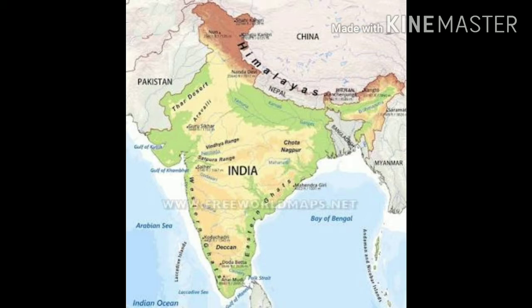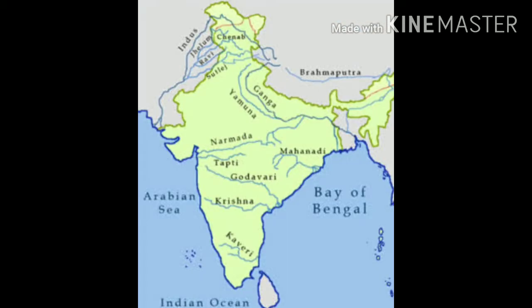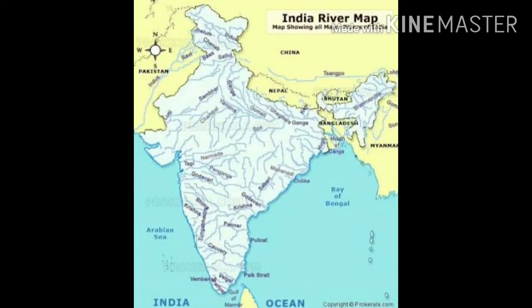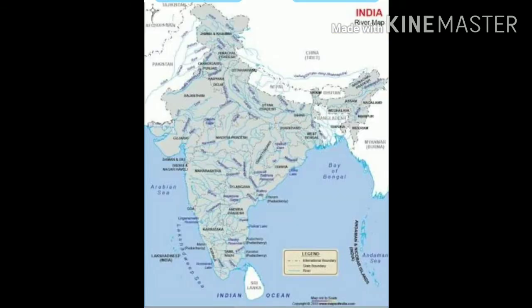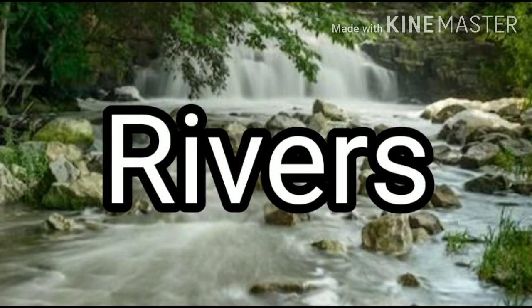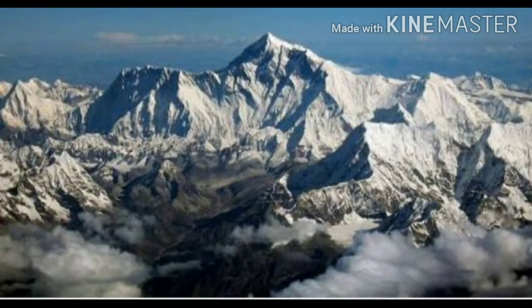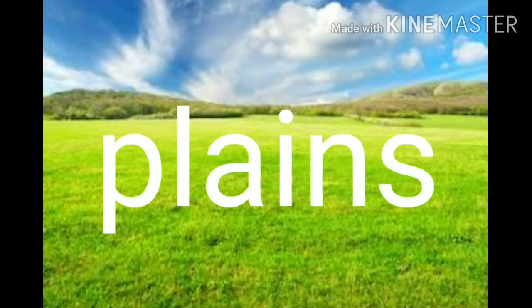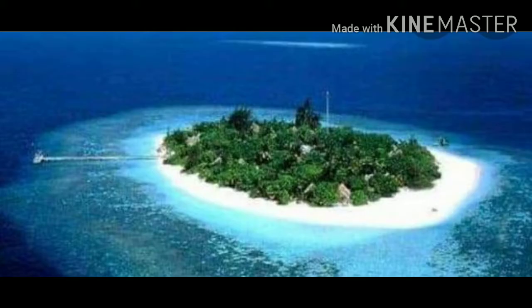Dear students, our country is rich with many rivers, mountains and plateaus. Some of them have been shown on the map. You must be familiar with some of the names. They are often mentioned in patriotic songs. Dear students, our country comprises various rivers, mountains, plateaus, plains, islands, etc.